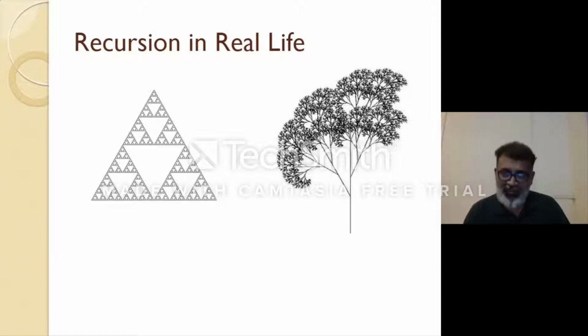Iteration means loops, right? Some of the programs solved using iteration, that is loops, can be solved using recursion, but not all. And there are some programs which can be solved only using recursion, but never by iteration.